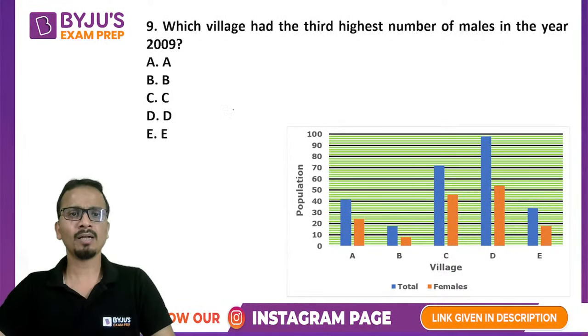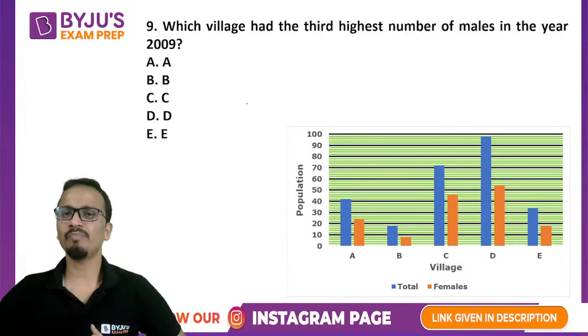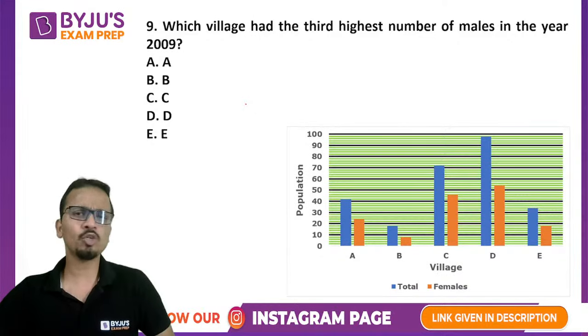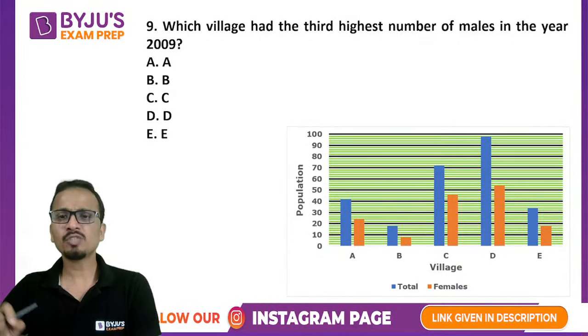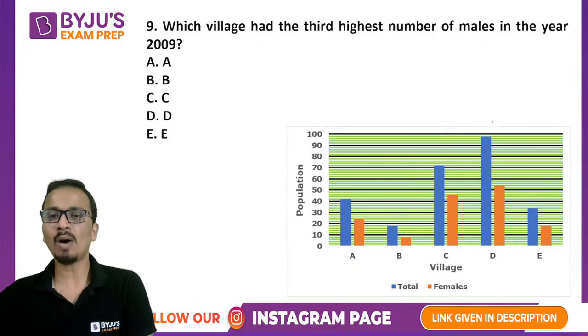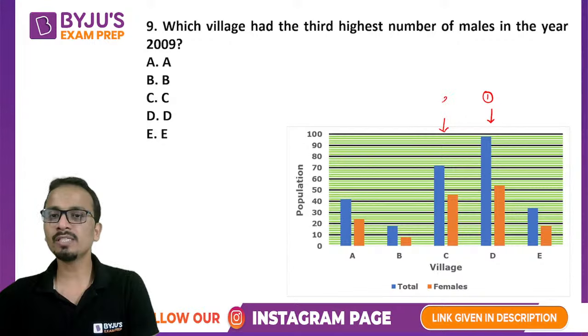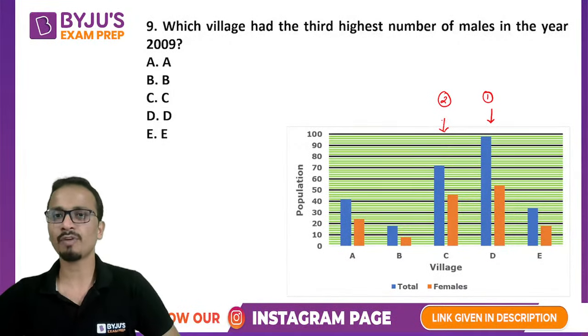Now let's just look at the approximate number of males. I'm not going towards the actual values. The number of males will be the difference between the two bars for a particular village. For village D, the difference seems to be the largest, so this will be the highest number of males. Then village C is the next highest, so it will have the second highest number of males.